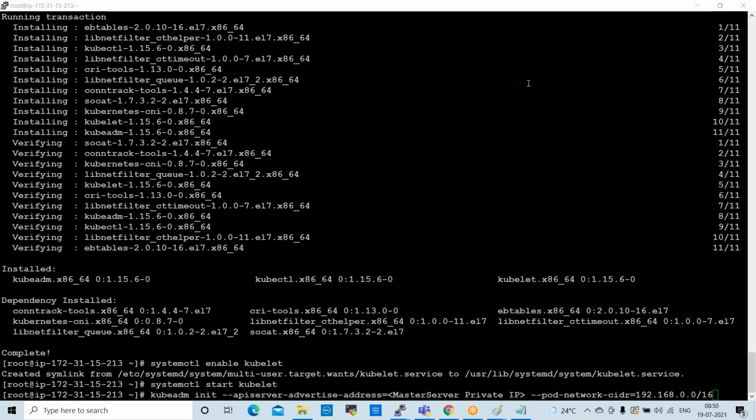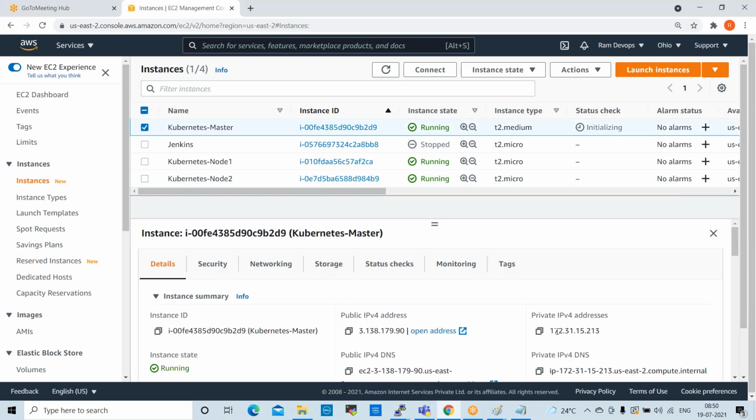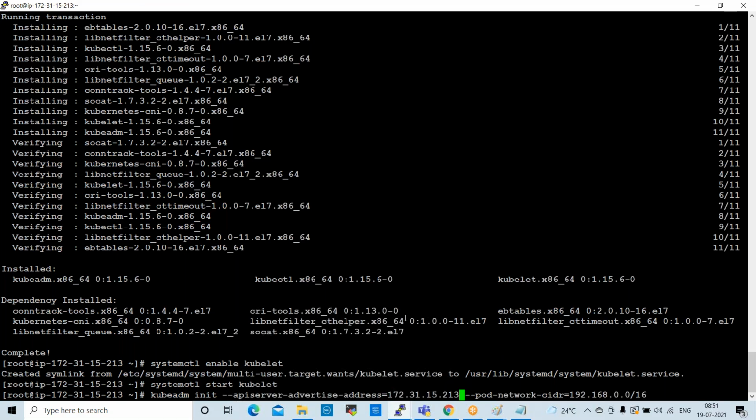Here I need to modify this. Remove just the private IP only. Master server private IP. So take the private IP, the master private IP. So this is the private IP, right? So copy this, paste here. Okay, enter.